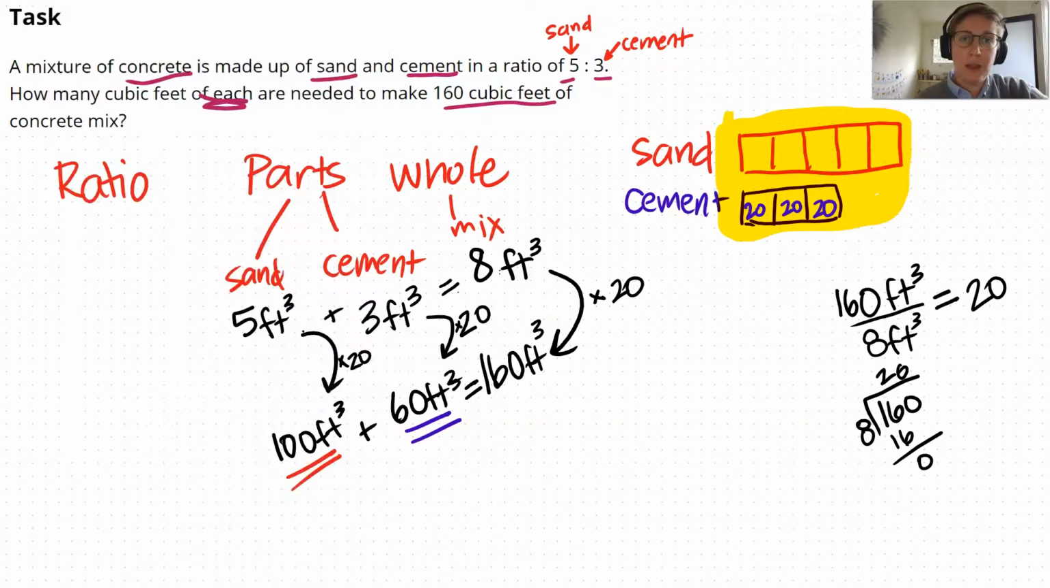And I could think of it as, for sand, I've got 20, 20, 20, 20, and 20. 20 cubic feet, and there's 5 parts of those, makes 100. So if I count all this up, there's another way to check my work. 20, 40, 60, 80, 100, 120, 140, 160, 160 cubic feet. So that's an example of multiple ways you could solve this problem.